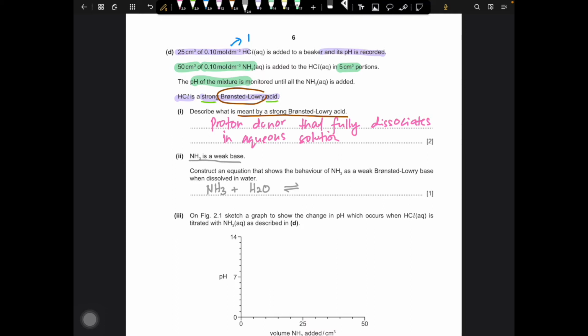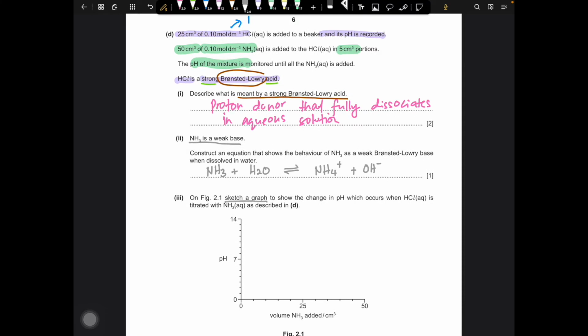incomplete. So ammonia in water, ammonia becoming a base, will accept a proton, so it will form ammonium ion. And from water, what's left is hydroxide ion. So here we need to sketch a graph to show the change in pH when ammonia is added to HCl.